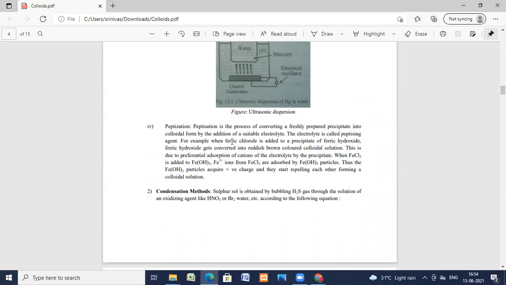And the next one is peptization. Peptization is a process of converting a freshly prepared precipitate into colloidal form by addition of a suitable electrolyte. The electrolyte is called the peptizing agent. For example, when ferric chloride is added to a precipitate of ferric hydroxide.